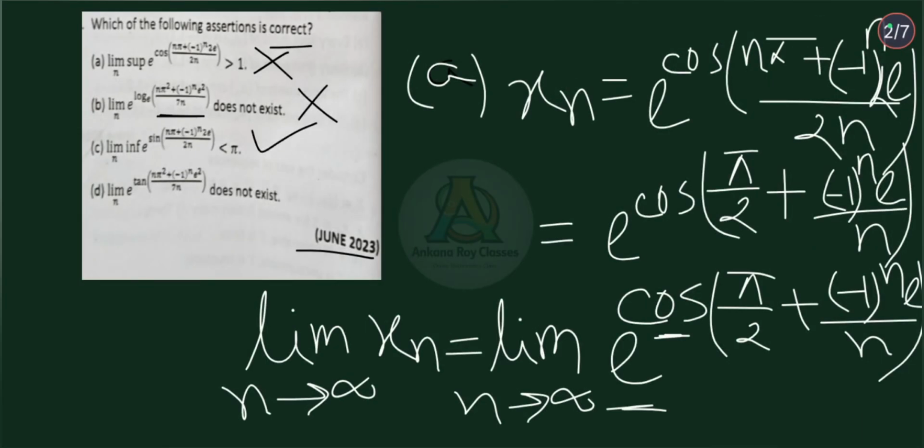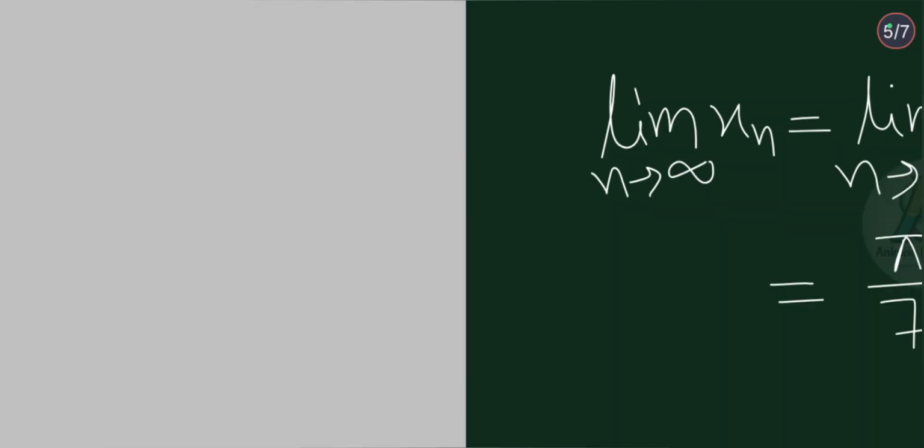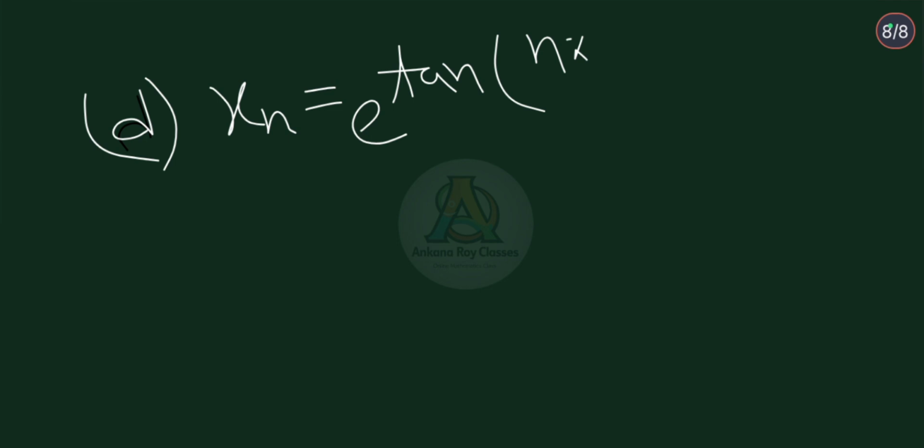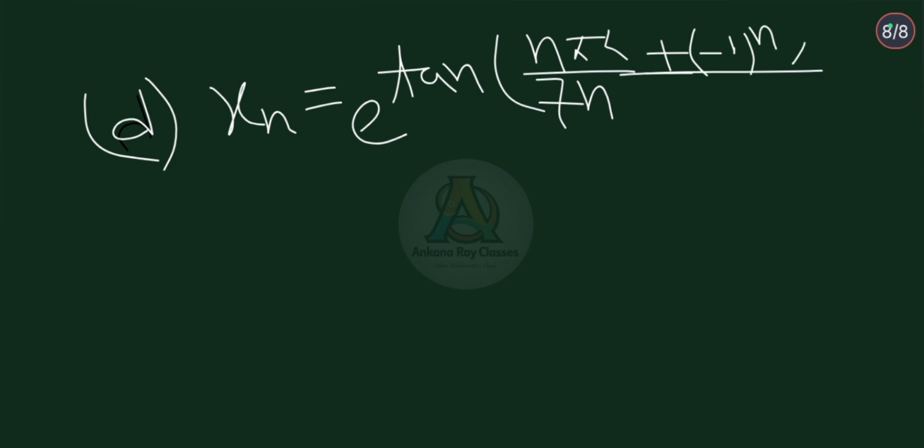Now, in option D, the sequence xn is equal to e to the power tan(pi square divided by 7n plus minus 1 to the power n into e square).